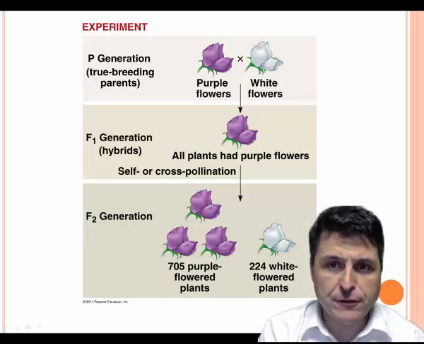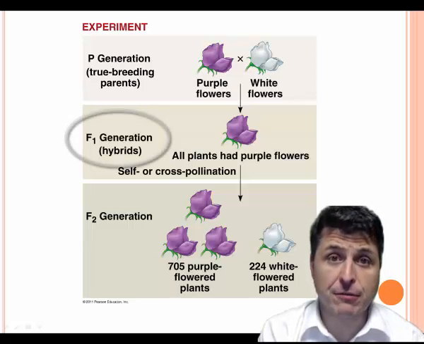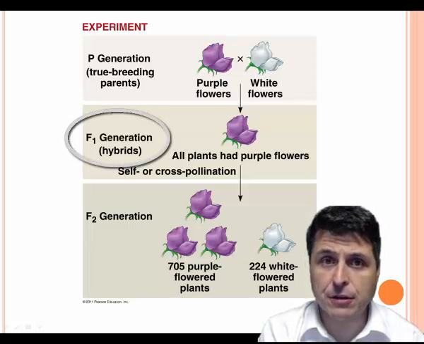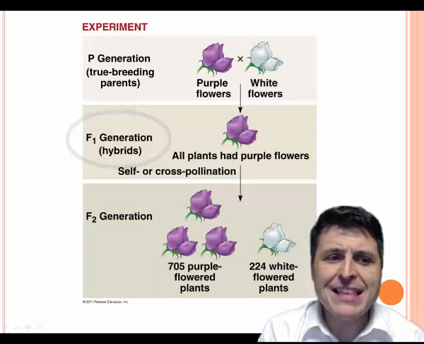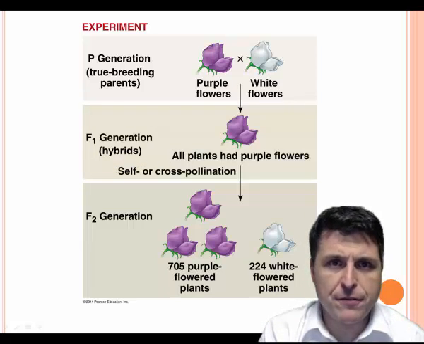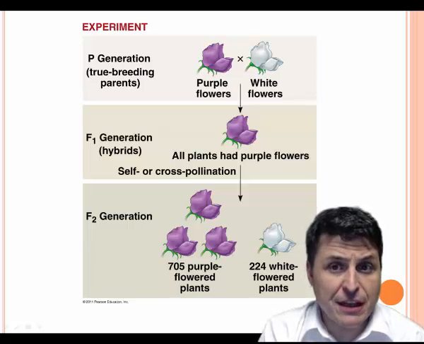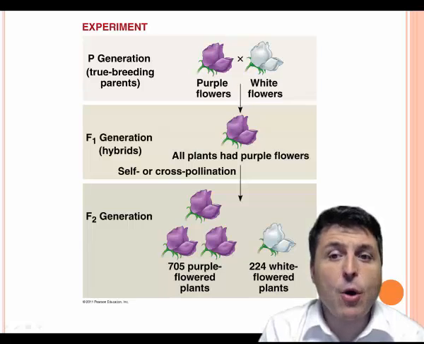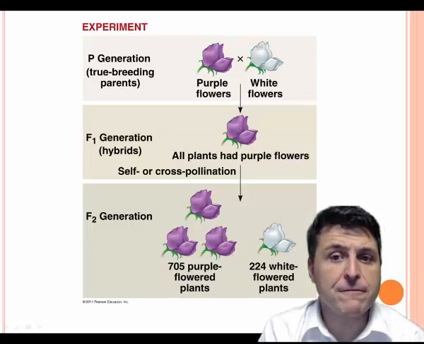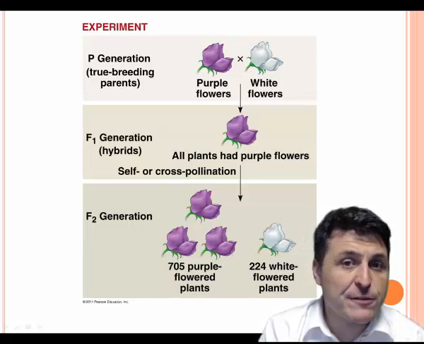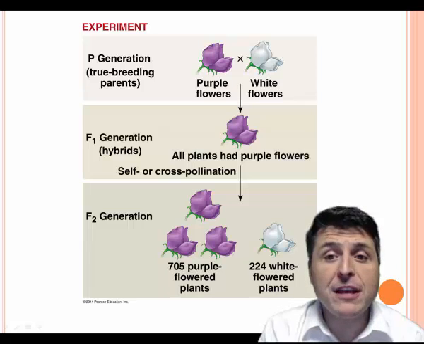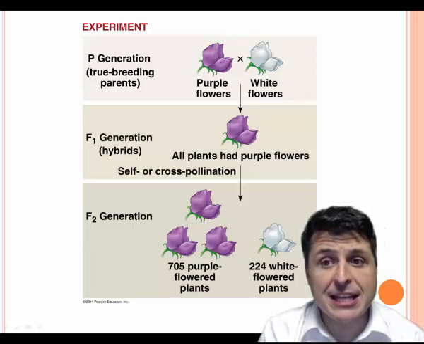The resulting offspring are called the F1 generation, or the first filial generation, where filial is Latin for sons. In this F1 generation, all of the resulting offspring are purple. Mendel reasoned that the reason for this is that only the purple flower factor was affecting the flower color in these F1 hybrids. He observed similar effects with all of the other 7 pea plant traits that he examined.